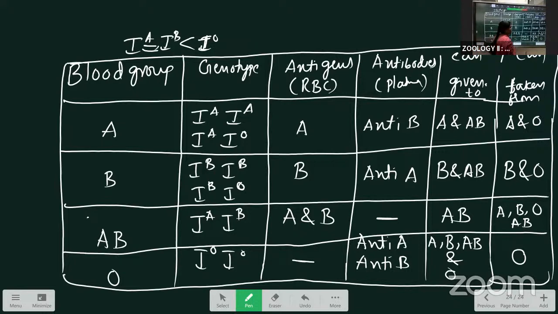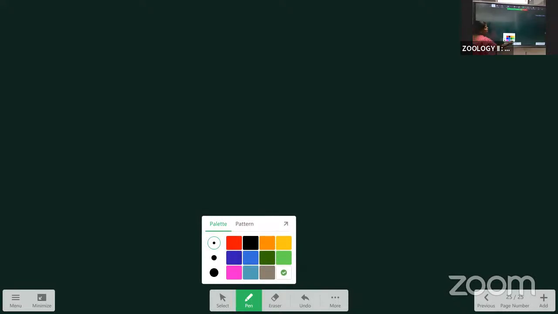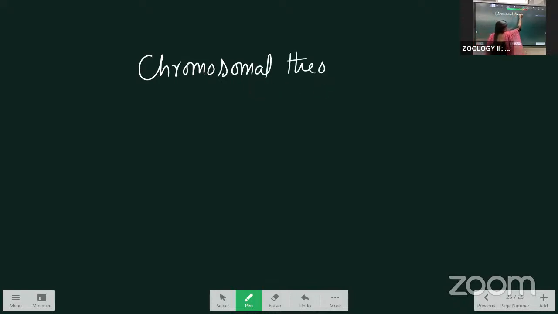Next, this is one LAQ, the first LAQ from genetics. Next, I'm starting the next LAQ, which is called the chromosomal theory of sex determination. Next LAQ, this is also important. Chromosomal theory of sex determination.